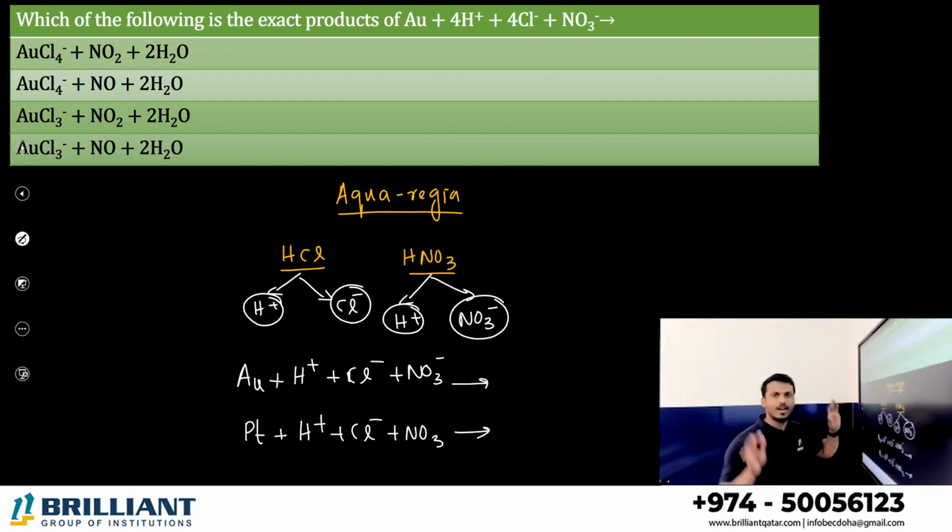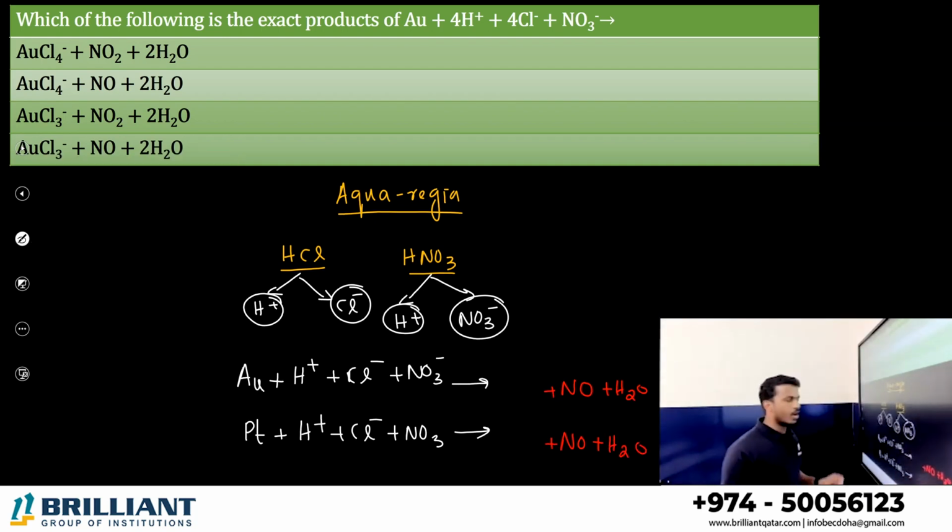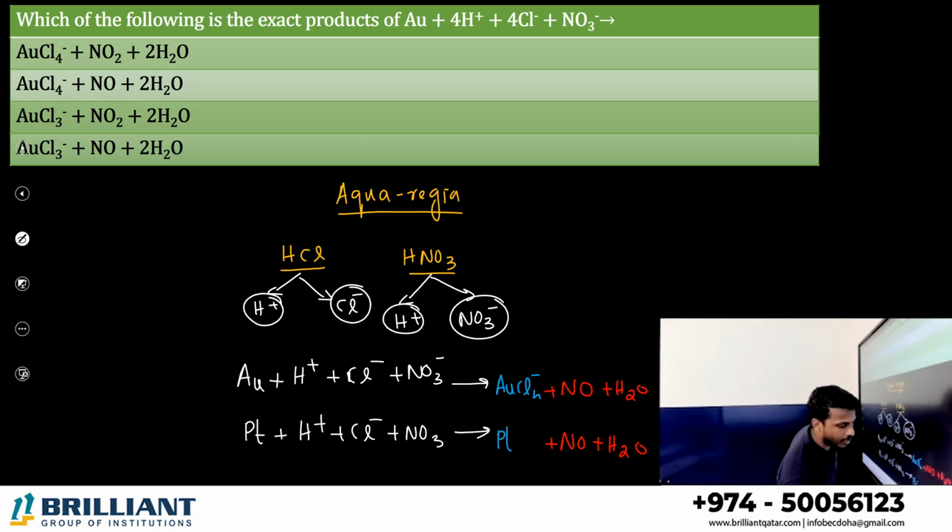The byproducts are fixed. Byproducts are, in both cases, nitrogen monoxide and water. What is the major product here? Major product is very simple. Gold when combined with aqua regia will give you AuCl4 minus, gold with 4 chlorine. When platinum is combined, you will get PtCl6 2 minus. Gold with 4 chlorine with a minus 1, platinum with 6 chlorine with a minus 2. This is the compound formed, dissolved.